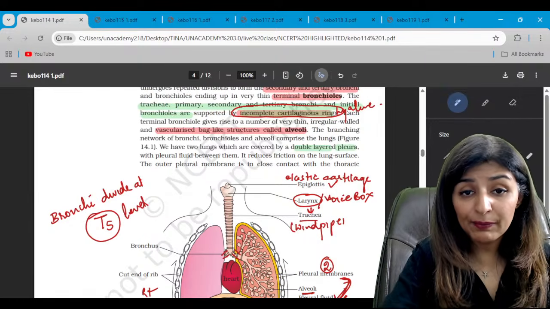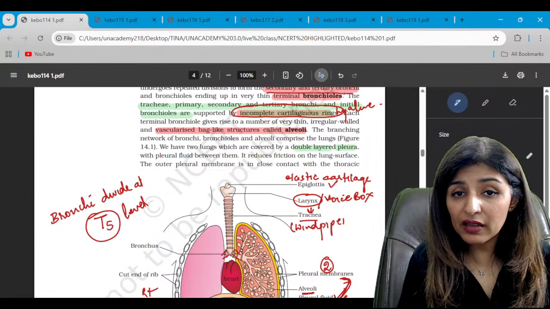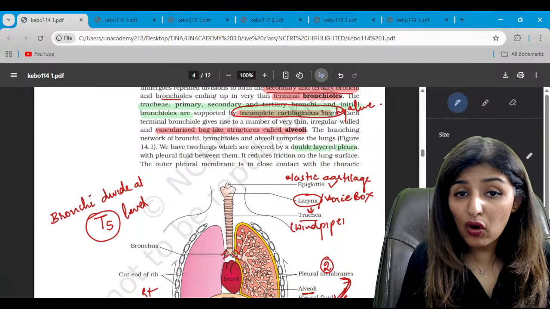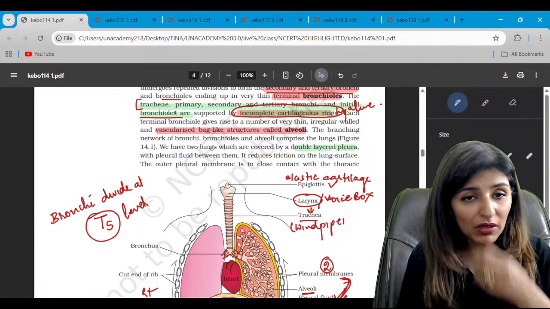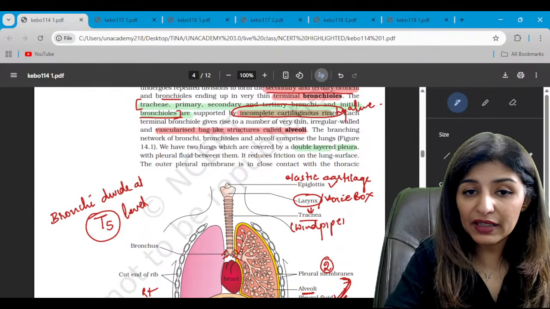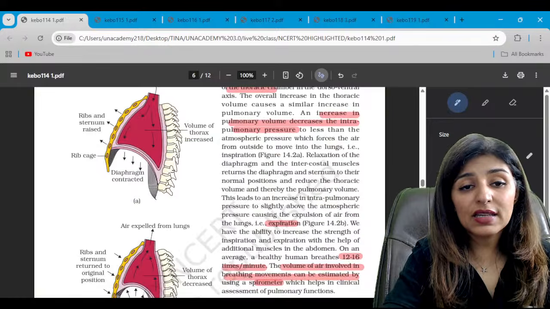Remember this line. See, there are repeated divisions up to secondary, terminal bronchioles, and bronchi and bronchioles. From the trachea to the initial bronchioles, they are all supported by incomplete cartilaginous rings. Are we clear? Now, moving on to the next diagram.